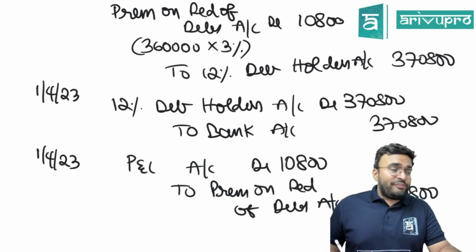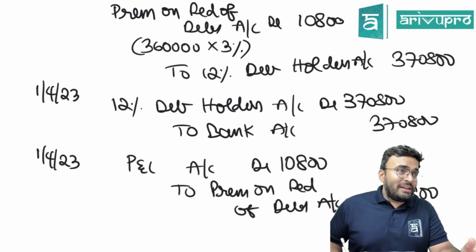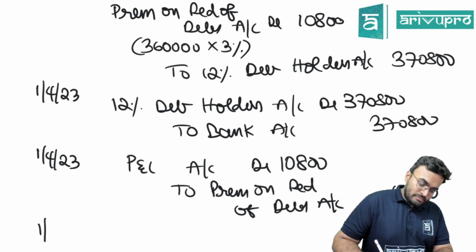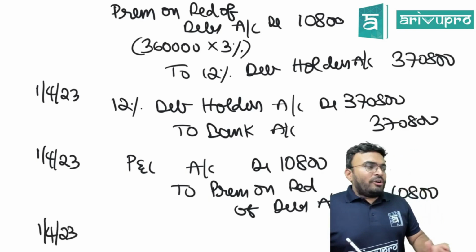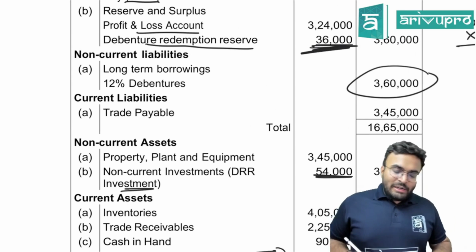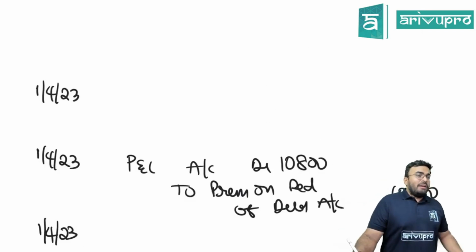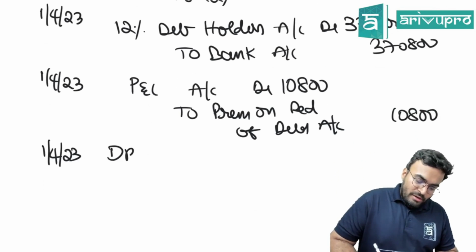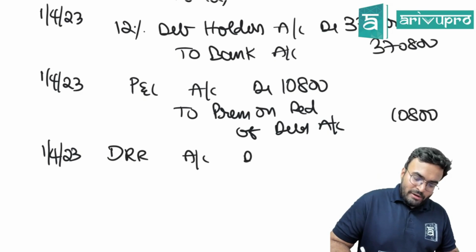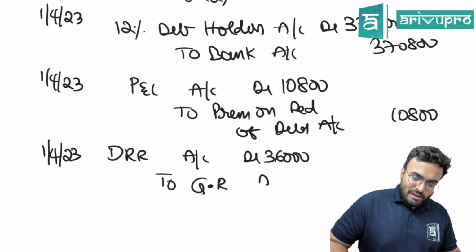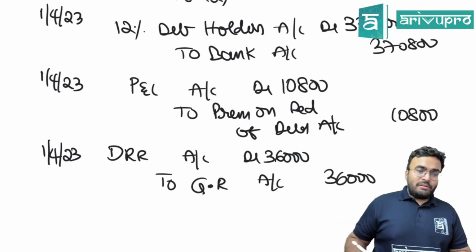Do we have anything else left? Do we have to create CRR here? CRR is supposed to be created where? Redemption of preference shares. Here what we will do as the ending entry? We don't need DRR anymore. DRR is still there. How much is DRR? 36,000. What will we do with DRR? Remove it and transfer it to general reserve. DRR account debited 36,000 to general reserve account 36,000.